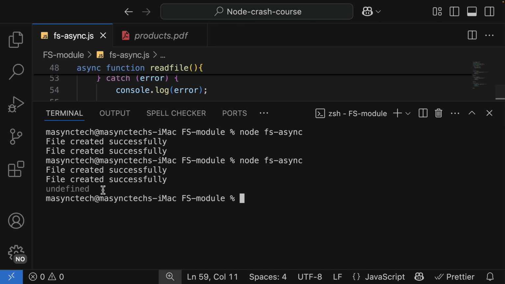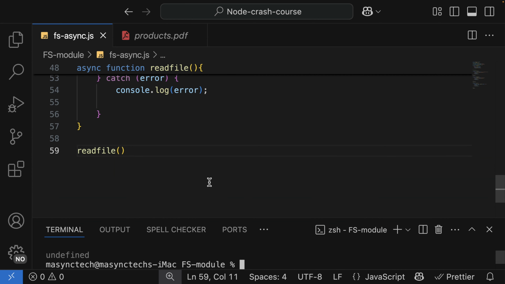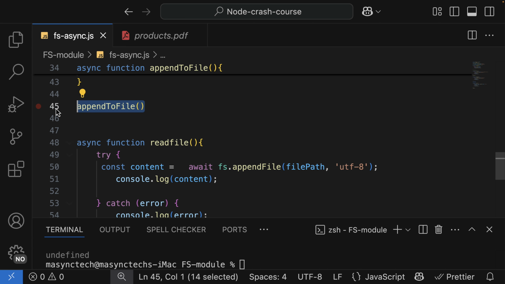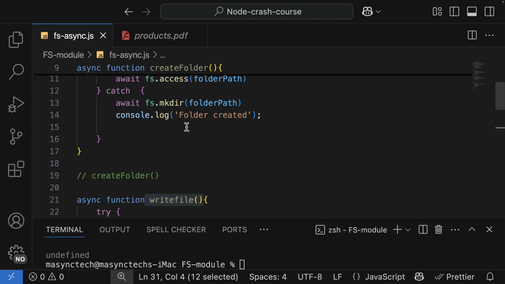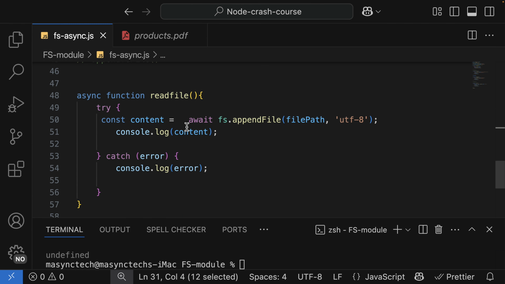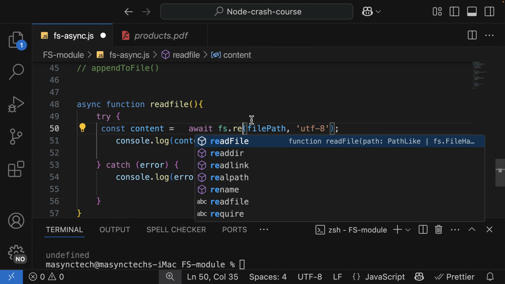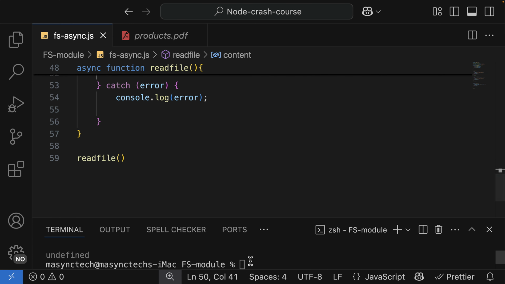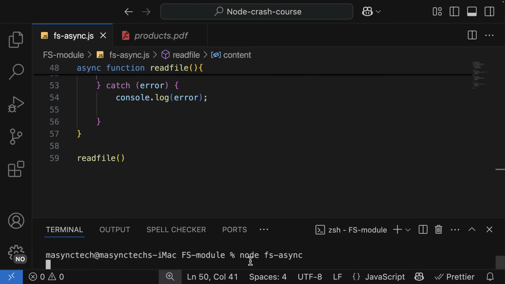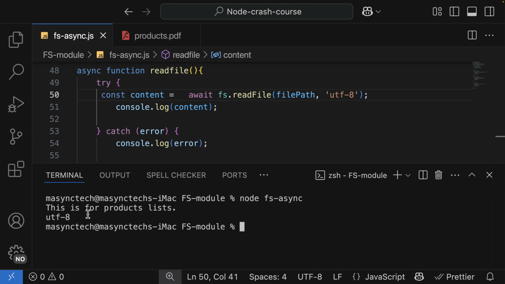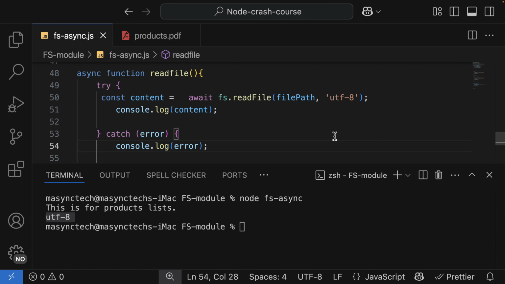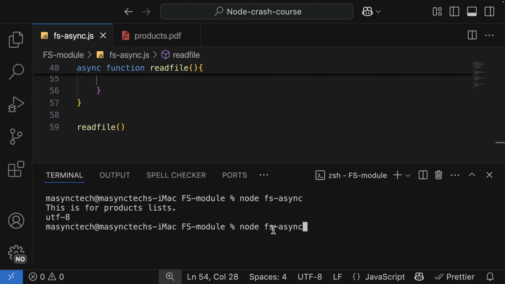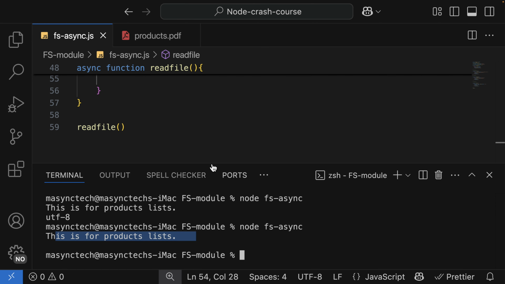and I think I have so many logs. Let me uncomment the append one, the writing, you have it already. All right, so I want to read. It's supposed to be read file. Sorry guys, yeah. So in here, let me clear, and we have it as that thing. Oh, sorry, I think I mistakenly wrote this one. Let me check. Okay, so let me try again, and I have the content being read.